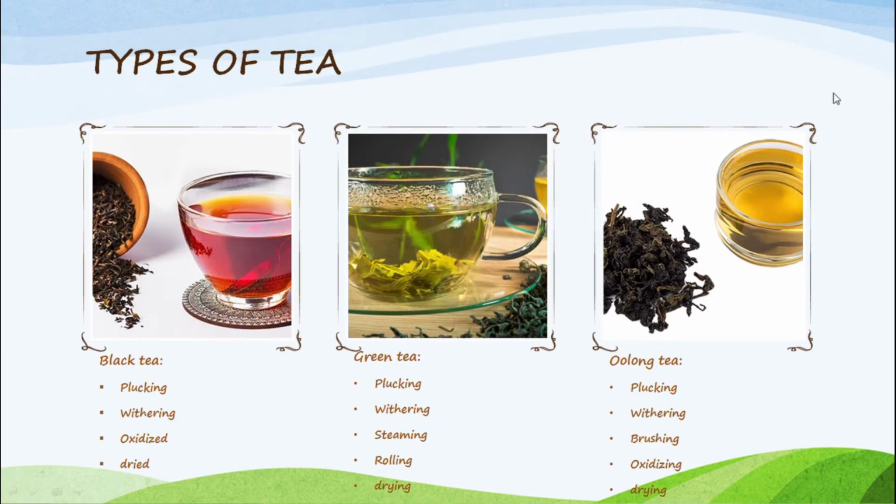Next, types of tea. We can see different types of tea such as black tea, green tea, oolong tea. Commercial tea is available mainly in three forms: black tea, green tea, and oolong tea. The three types of tea differ only in the method of processing the leaves. Black tea is processed through some steps: plucking, withering, oxidizing, and drying.